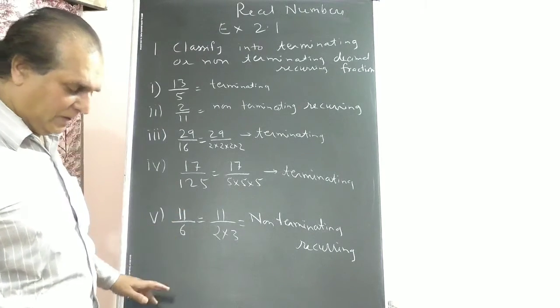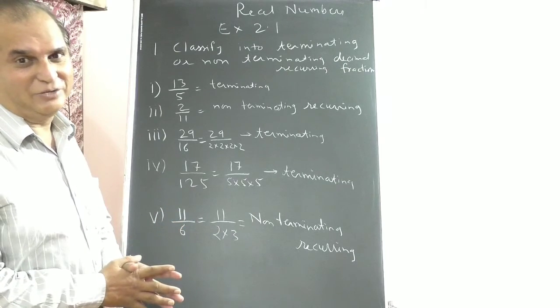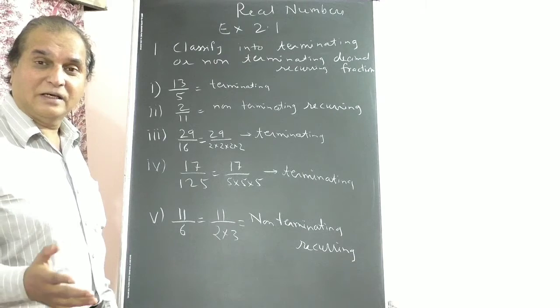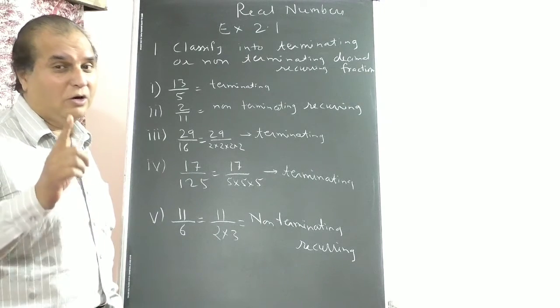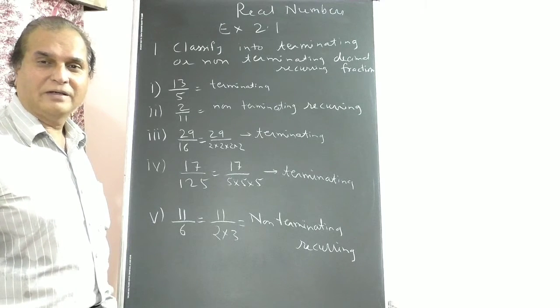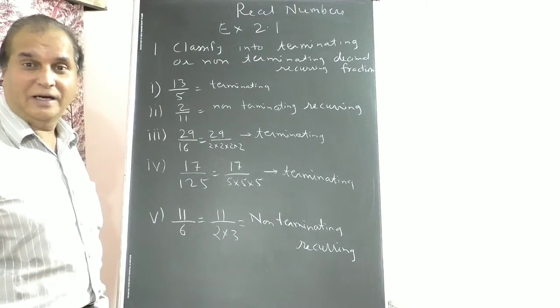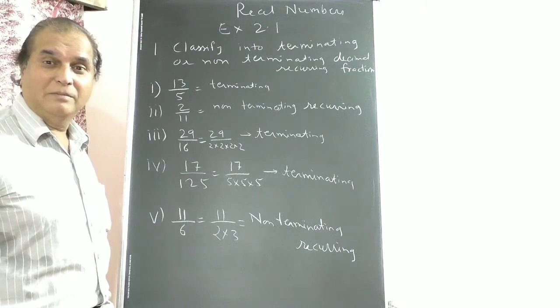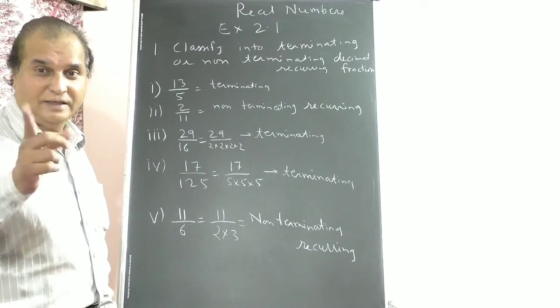And one more trick I am telling you now. In the denominator, if the factors are just 2, or 5, or 2 and 5 both, then the decimal fraction is terminating. Other prime numbers give non-terminating, recurring.